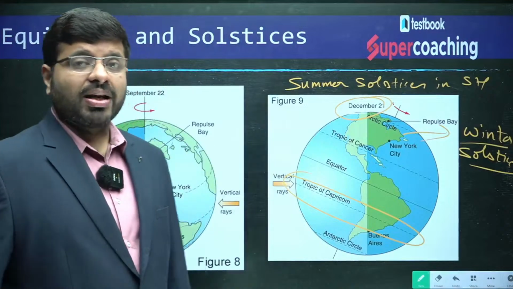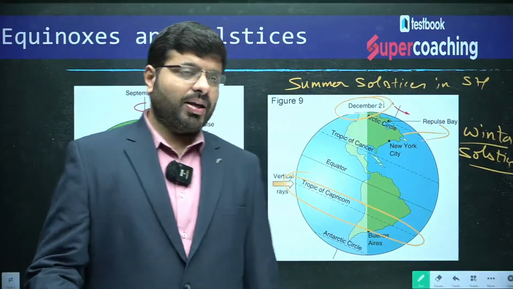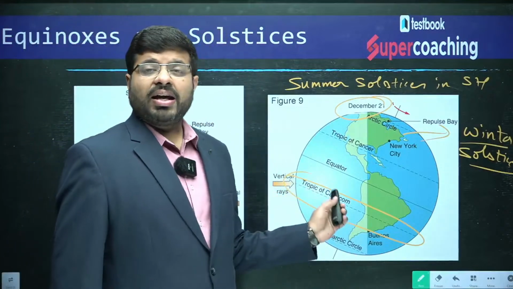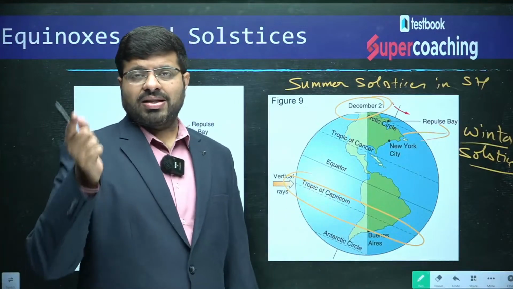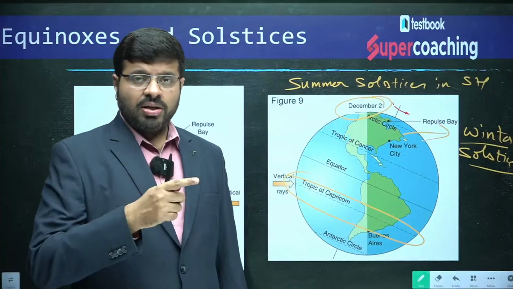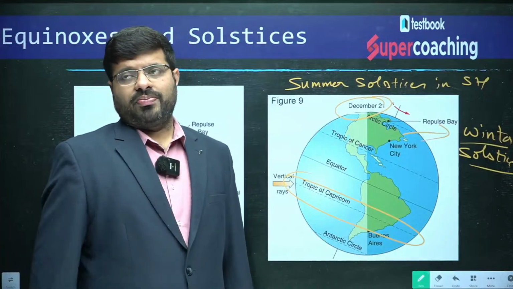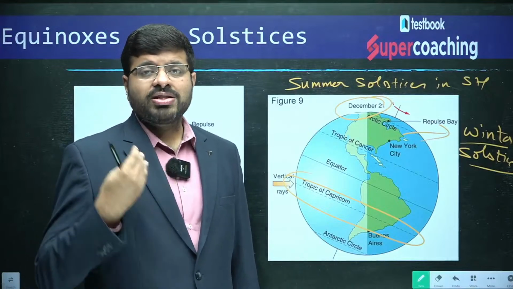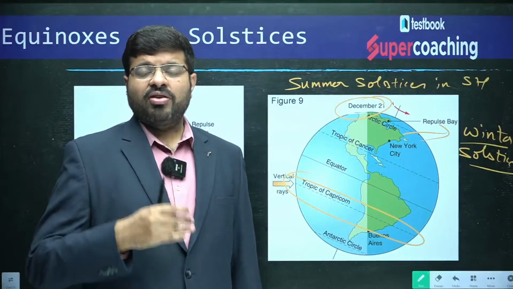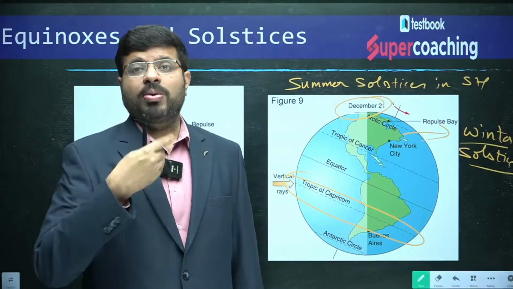So, who is determining it? Climate. How is this climate being determined? The amount of energy received from the sun, which is varied because of the tilt of the axis and the revolution, which is the climate. That is the thing. So, what is determining here? Energy from the sun. Who is determining the energy? The variations of vertical rays and the slant rays and how much you are receiving.